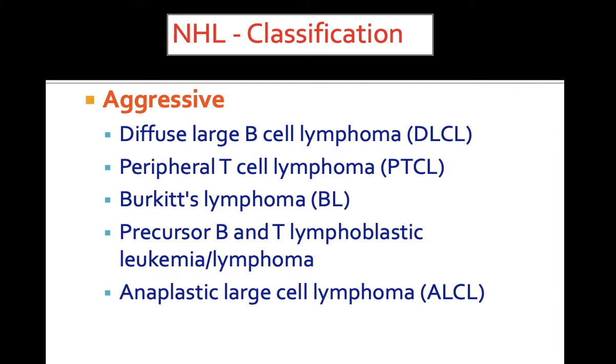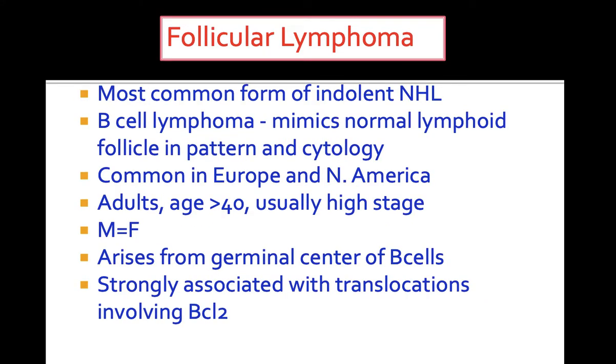Now we will be dealing with a few common variants of non-Hodgkin lymphoma. Follicular lymphoma. This is the most common form of indolent non-Hodgkin's lymphoma. This arises from the B cells. This lymphoma mimics a normal lymphoid follicle in pattern and cytology. This type of lymphoma is most common in European countries and North America. They affect adults of more than 40 years of age and they usually present in a high stage. Males and females are equally affected. This neoplasm arises from the germinal center B cells.